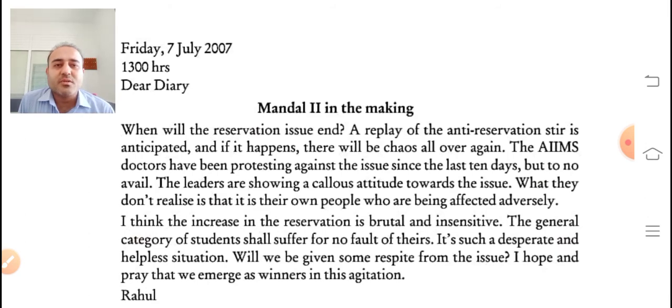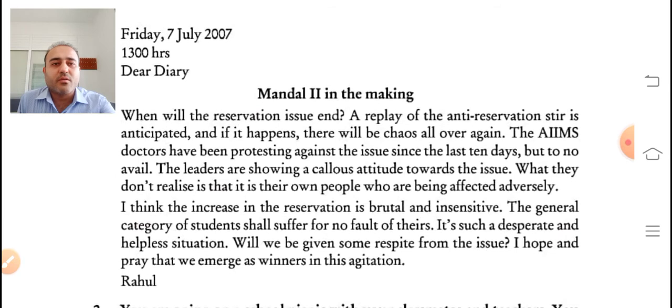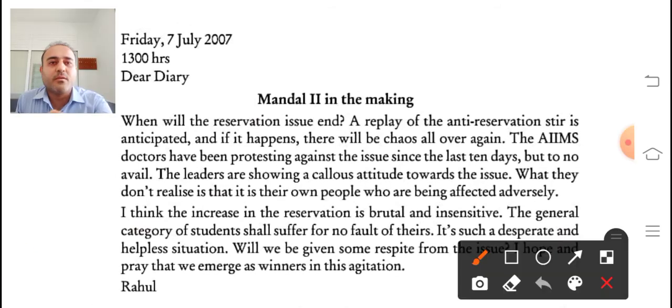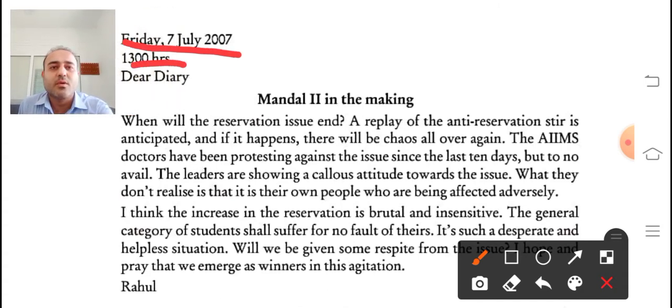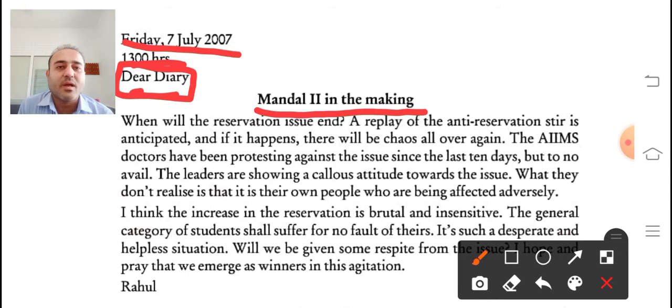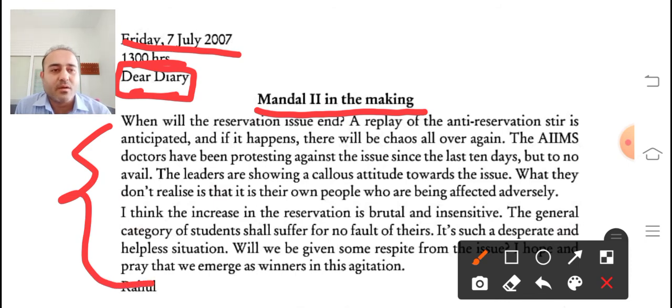You can even mention or specify the timing in the diary when you are noting down the points in your diary. Okay, then you can find salutation is given, that is dear diary, and after that the heading is given. Then you can find the main content. Okay, so here we'll find day and date, then time is given. Okay, here you can find the time, then salutation, that is dear diary. Okay, then the heading of the diary or the content we are going to write is given. Then here you can find the main content of the diary.